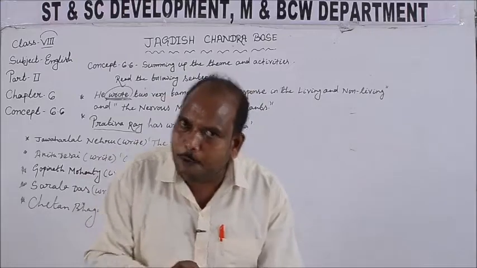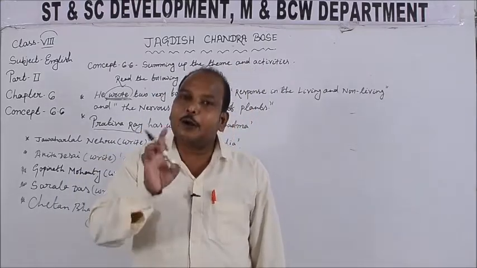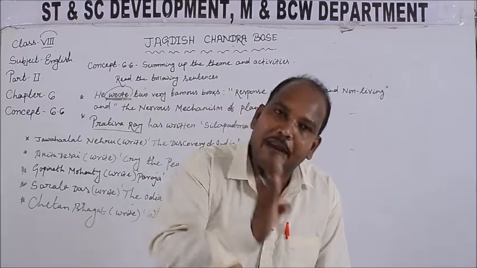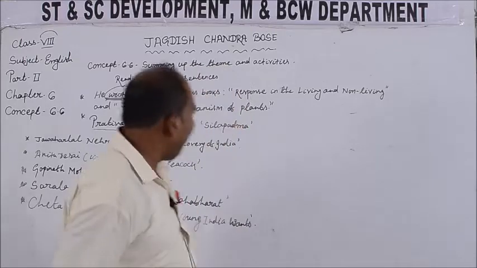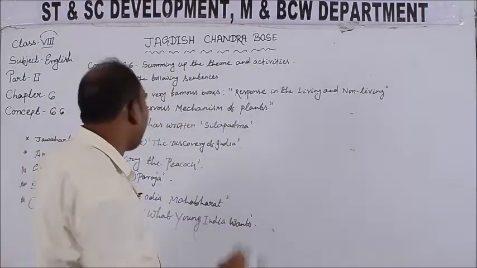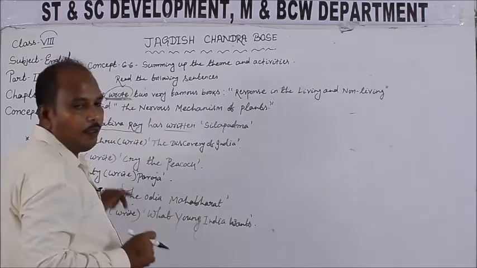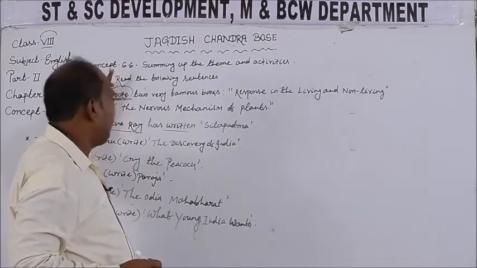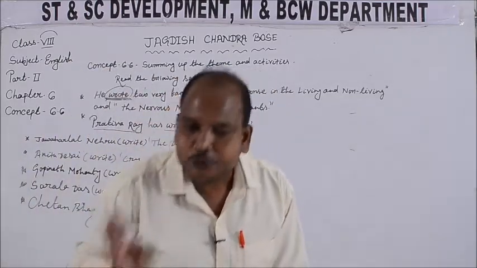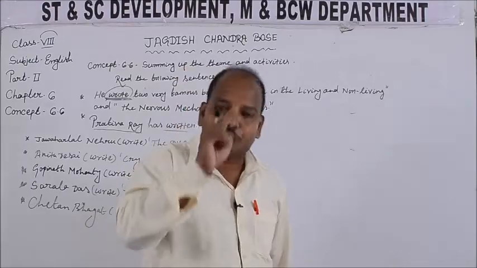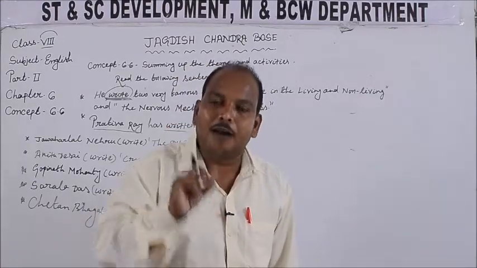And students, do you know the structure of the present perfect tense? Subject plus has or have plus main verb in the third form or past participle form. The past participle or third form of the verb write is written. Write is the first form, wrote the second form, written the third form. The structure of the present perfect tense is subject plus has or have plus the third form of the verb.